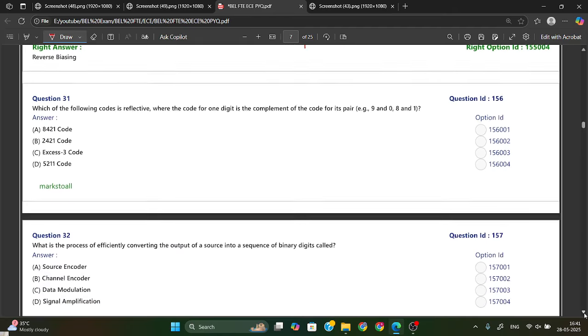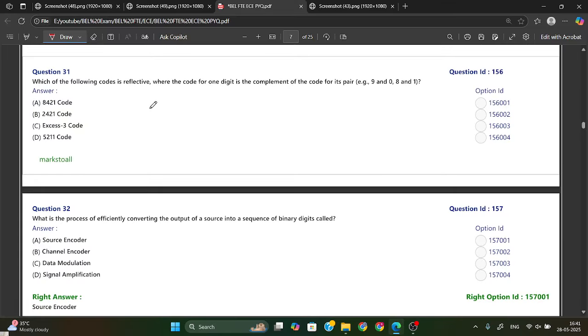Okay, which of the following codes is reflective, where the code for one digit is the complement of the code for its pair? This is called a self complement code. It is called self complement when the code of one digit is the complement of the code for its pair.